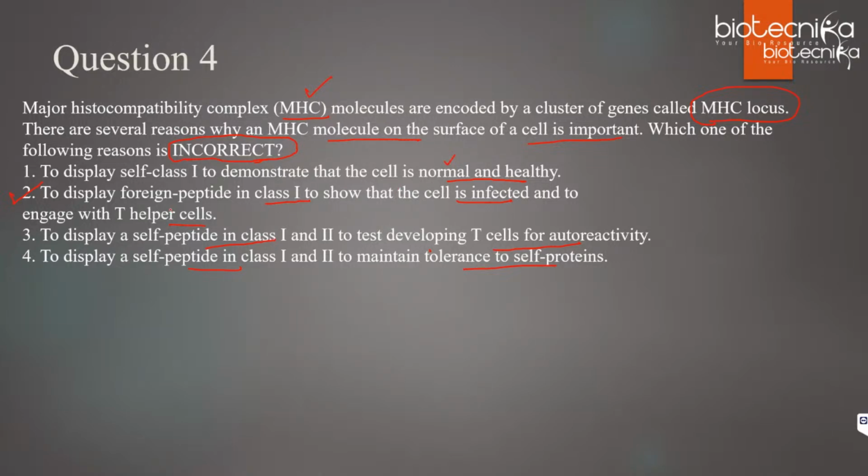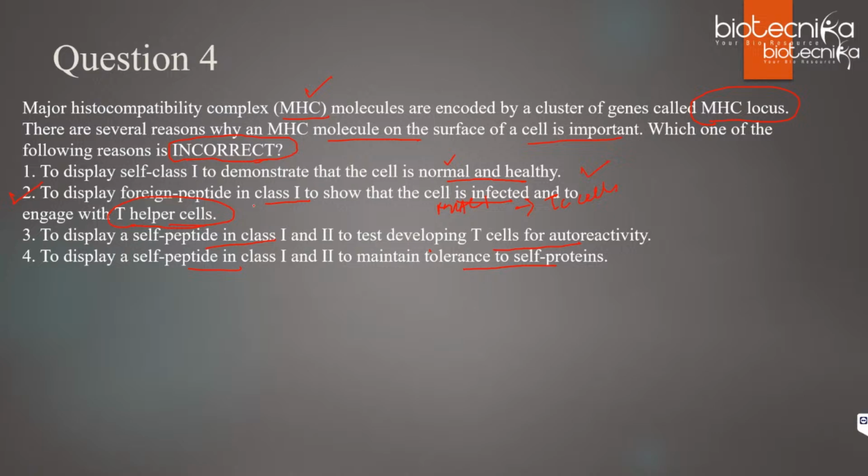So why is this option 2? Because you can see what's written. The first one I already explained why it's correct. Second statement: to display foreign peptide in class 1 to show that the cell is infected and to engage with T helper cells. Do MHC class 1 engage with T helper cells? No, right? They engage with TC cells. So it is very significant, the incorrect statement. You can easily find it out.